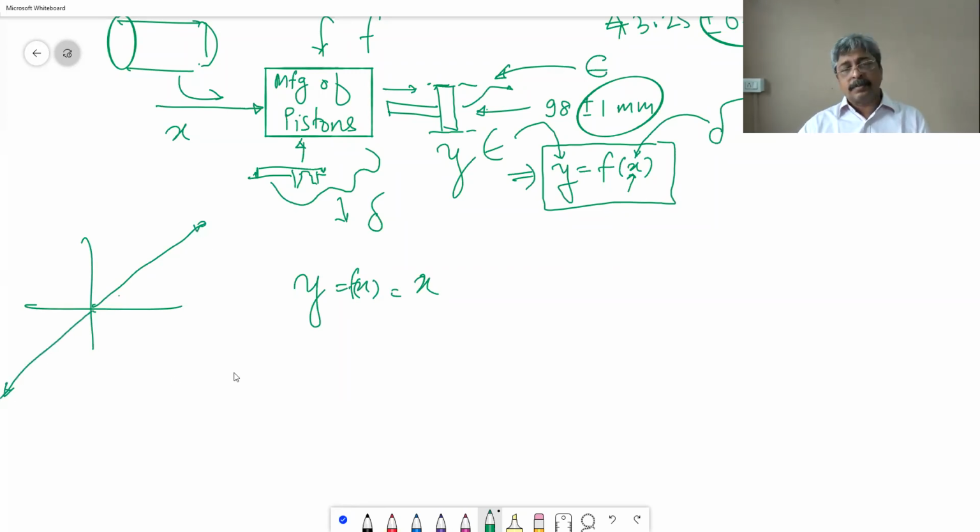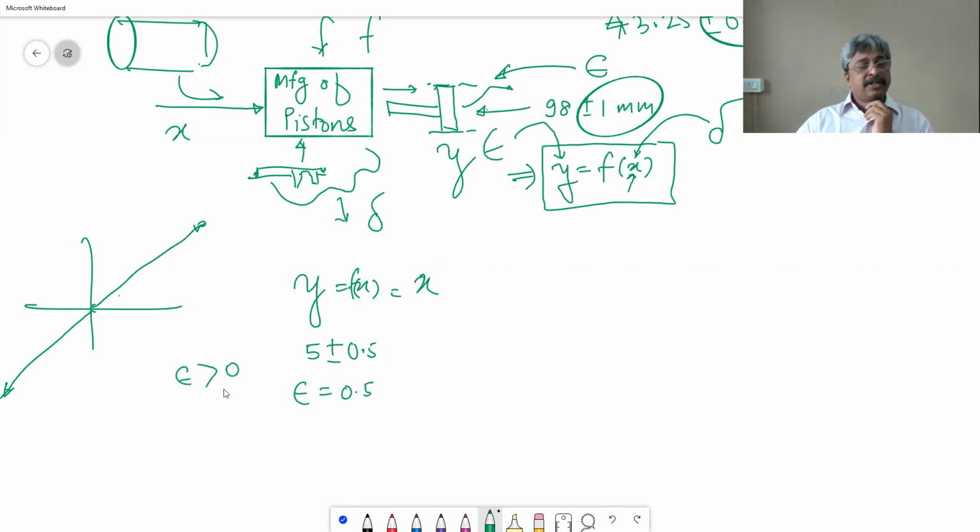Now I say I am interested in a value of y which is equal to 5 plus minus 0.5. So I am okay with 4.5, I am okay with 5.5. And now another important point: what is epsilon here? Epsilon is equal to 0.5.